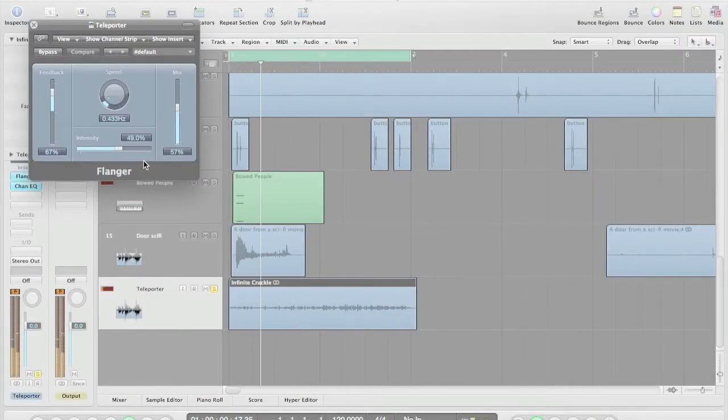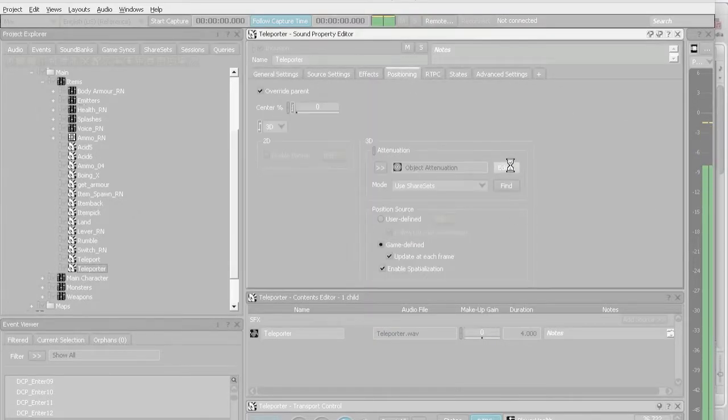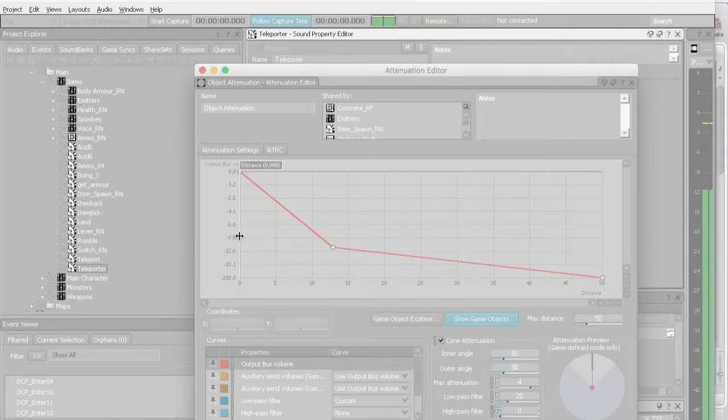For the teleporter, I created an infinite loop of a humming sound I created and used distance attenuation to make it louder the closer the player was to it.